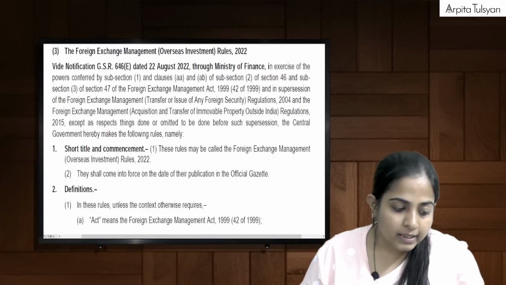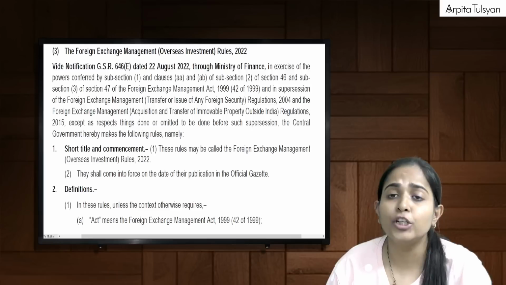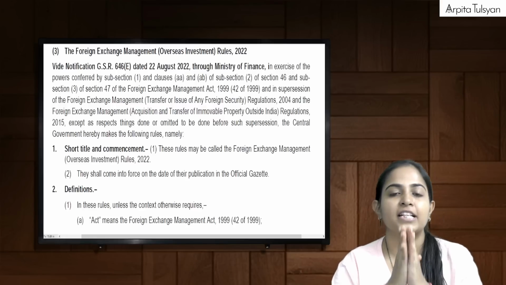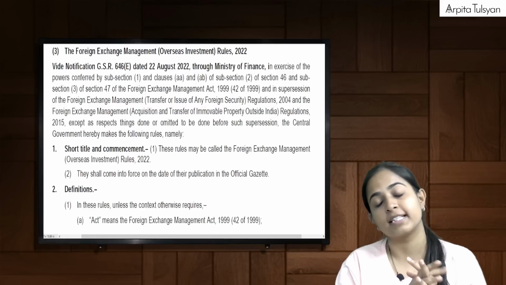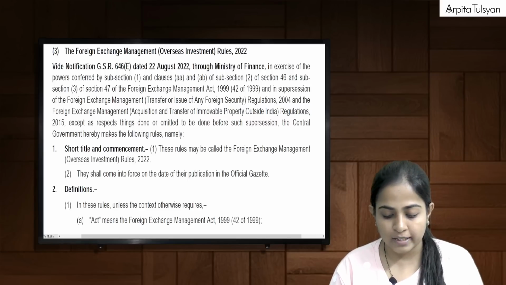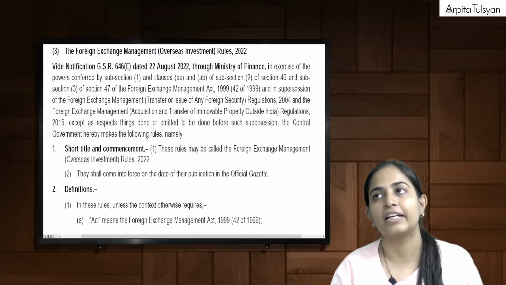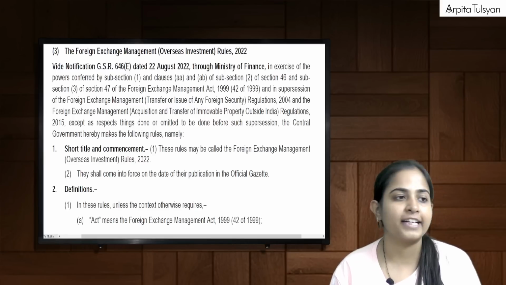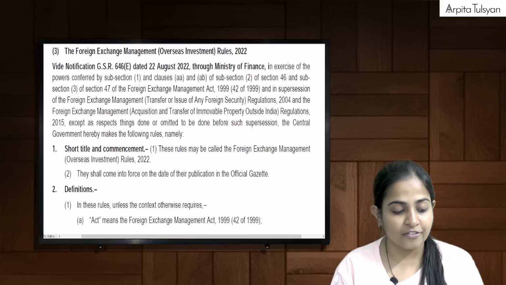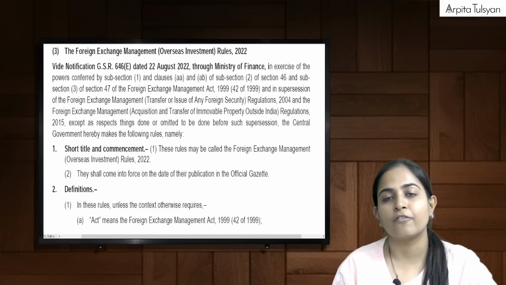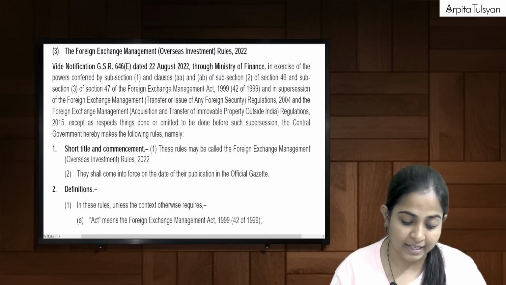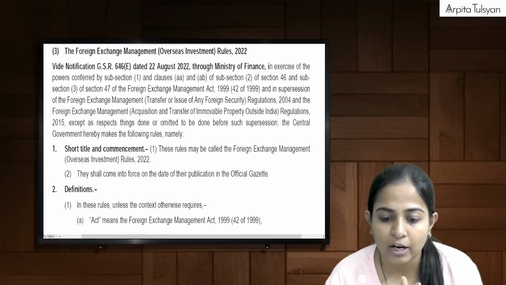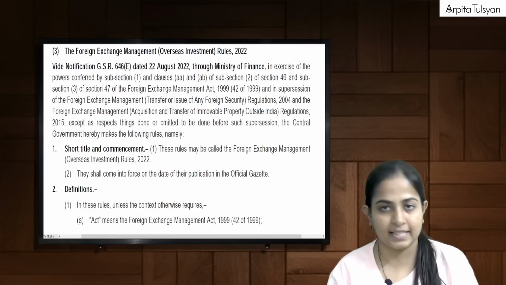Okay, so now let's start with the new rules and regulations which have been inserted in your FEMA chapter, that is the Foreign Exchange Management Overseas Investment Rules 2022, which was inserted from August 2022. Similarly, we have the Foreign Exchange Management Overseas Investment Regulations 2022, which were introduced together. Now we are going to cover this specifically from the exam point of view.